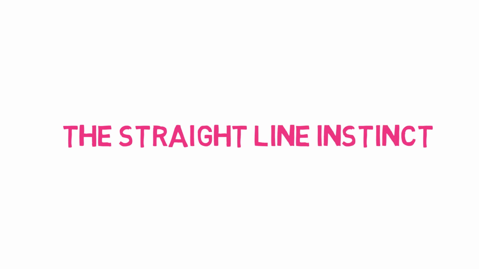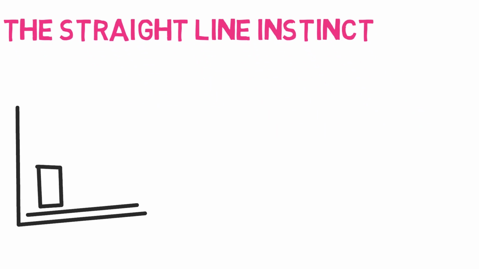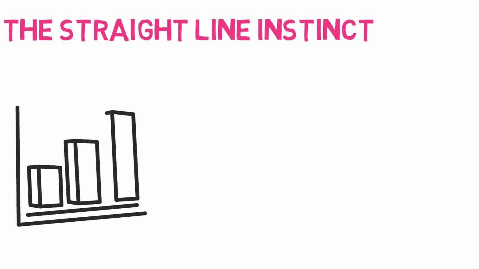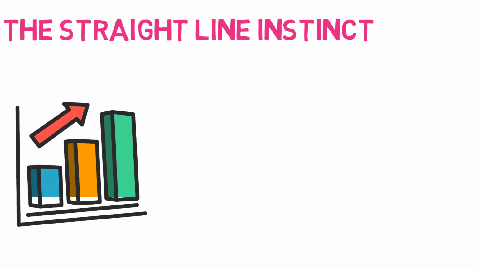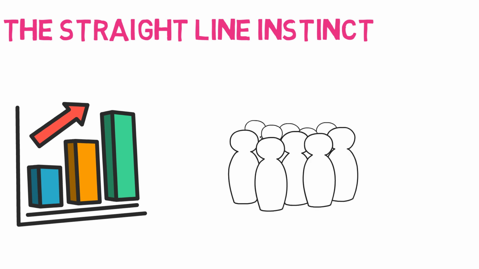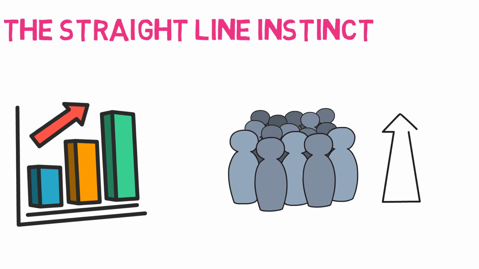Lesson 2. The straight line instinct. The straight line instinct assumes that things measured on a line graph will continue as long as they are a predictable straight line. An example from the book that is presented to explain this instinct is the assumption that the world's population will continue increasing and that we need to reduce the growth.